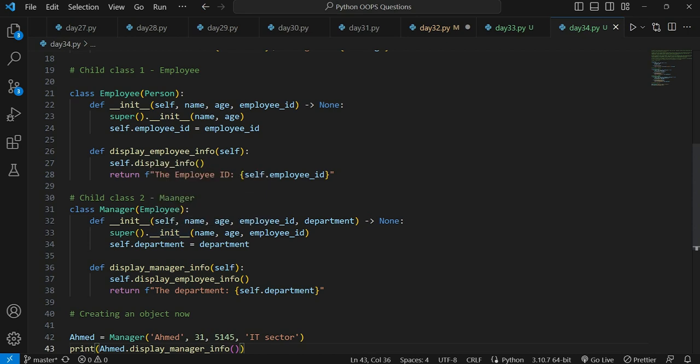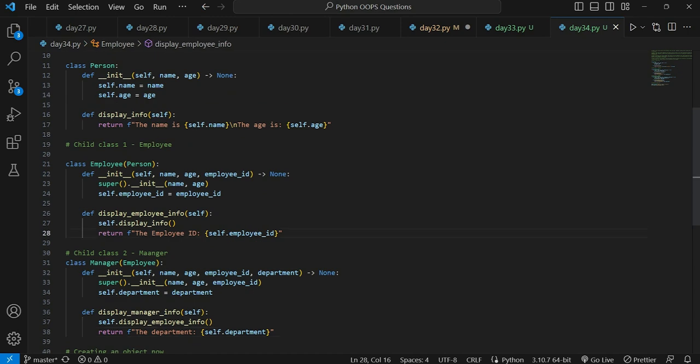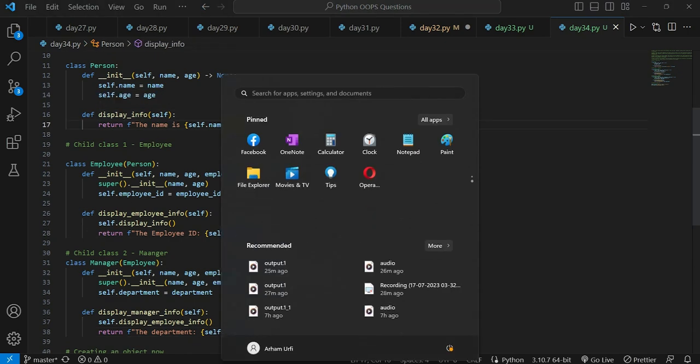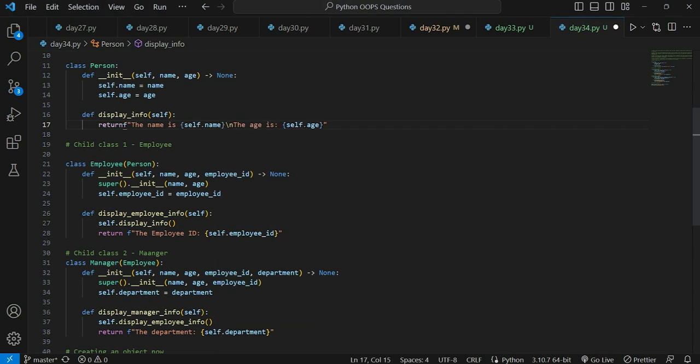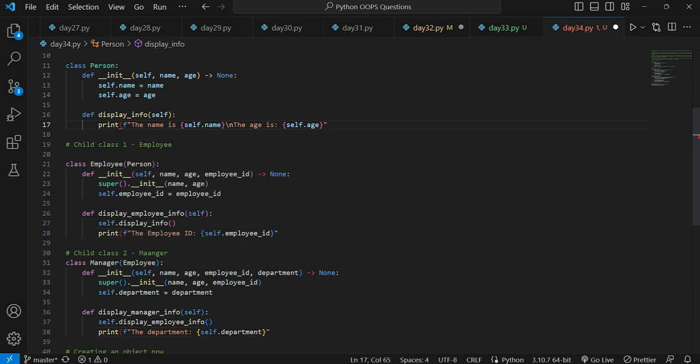Now I will be taking the multi-cursor functionality of Visual Studio Code and replacing return with print. So I will be doing it like this. Alt, take the cursor and then write print here, put bracket here, and don't forget to close the brackets.